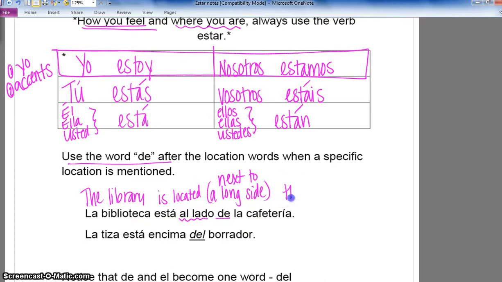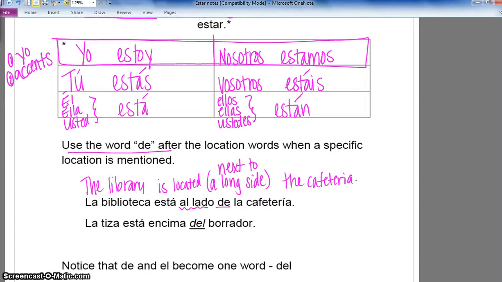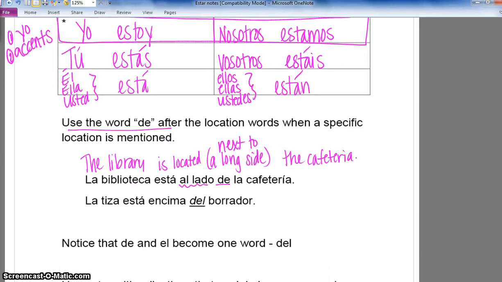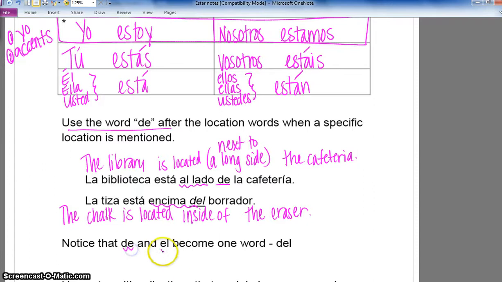La cafetería. La tiza está, the chalk is located, because we're not going to talk about how the chalk is feeling. Then this is our new vocab word, encima del, on top of the eraser. Notice that de and el become one word, del. We're going to focus more on that tomorrow in class when we practice.